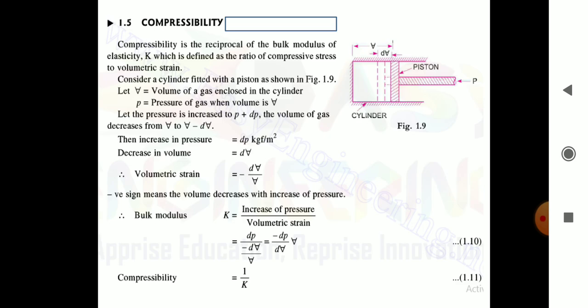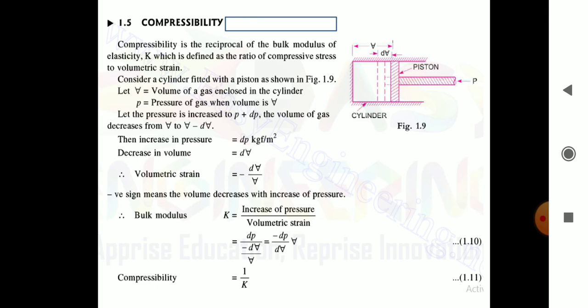Today, we will see the topic compressibility, capillary rise, and capillary fall. So, first, compressibility. What is compressibility? Compressibility is nothing but the reciprocal of the bulk modulus of elasticity, that is K, which is defined as the ratio of compressive stress to volumetric strain.